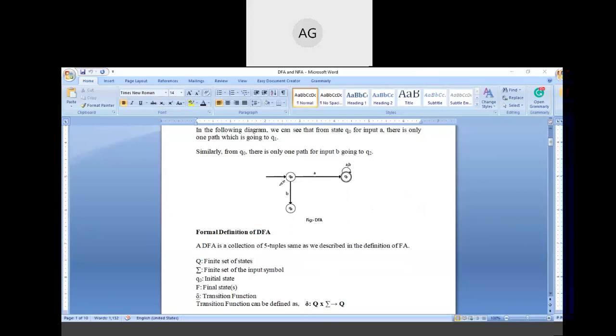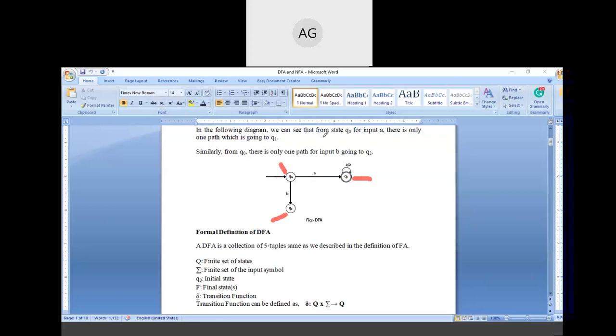As you can see in this diagram on your screen, there are three states: Q naught, Q1, and Q2. Q naught is the initial state, and this is an example of DFA.